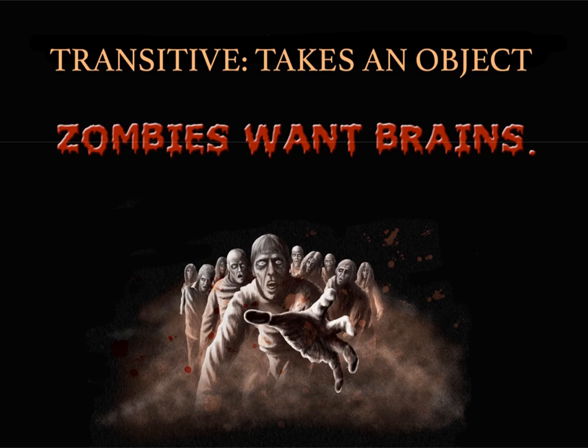Transitive verbs take a direct object, and all this means is that the verb is doing something to something else. Zombies want brains. Zombies eat brains. Zombies chase people. That sort of thing. That's a direct object.